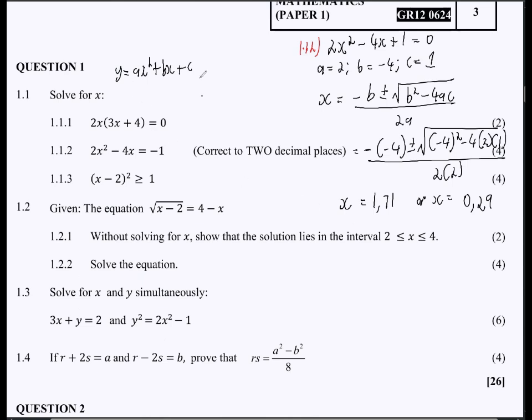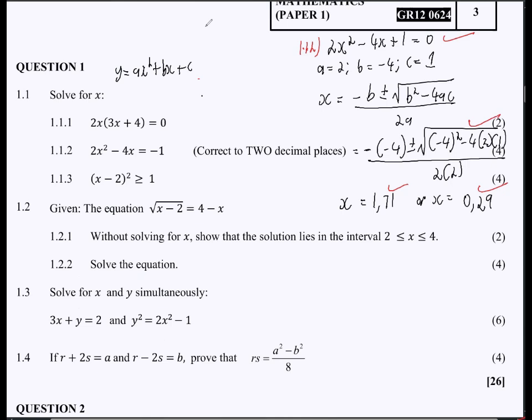So these are your two values here. And then what do they mark? They mark having to write this in standard form, right? So very important. First, if you get it into standard form, it's a mark. And then if you substitute into this correct formula here, it's a mark, right? And then the other 2 marks are for the values, right? So just like that, you have your 4 marks, right? So take note of that and know where your marks are, right? Okay, so that's it right there for 1.1.2. We have our 4 marks in the bag.